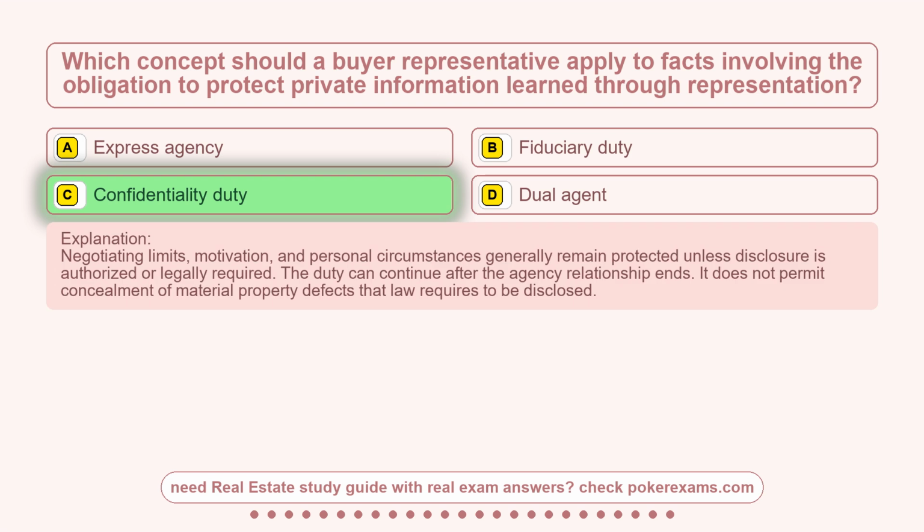Negotiating limits, motivation, and personal circumstances generally remain protected unless disclosure is authorized or legally required. The duty can continue after the agency relationship ends. It does not permit concealment of material property defects that law requires to be disclosed.